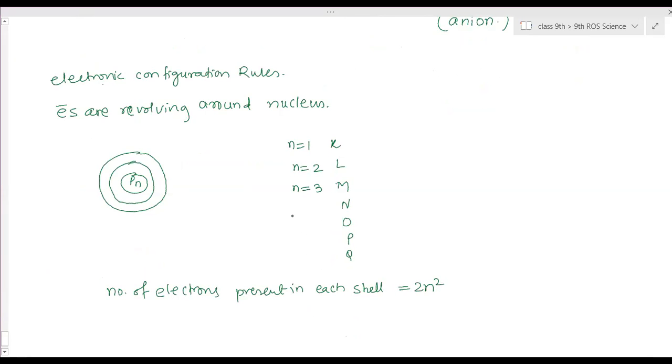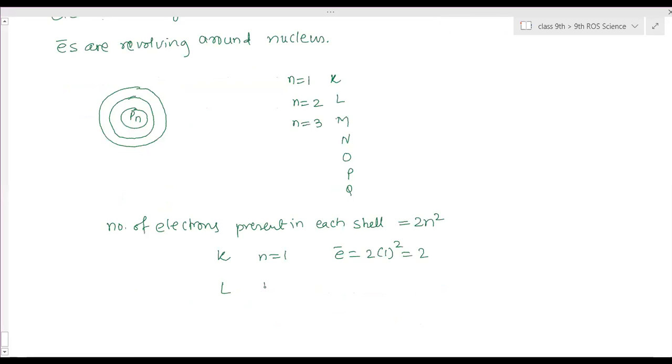n is the number of the shell. For the K shell, n is equal to 1. So what is the number of electrons? 2 into 1 square, that is 2. The first one is the formula. Second one: the number of electrons is 2 into 2 square, which is 8.